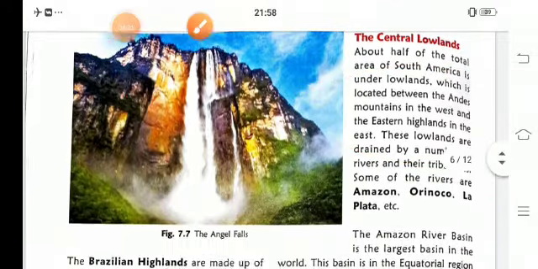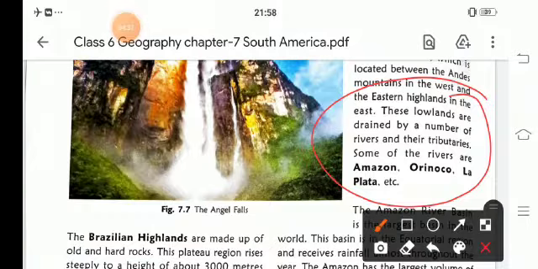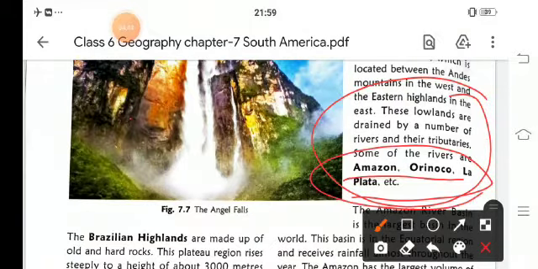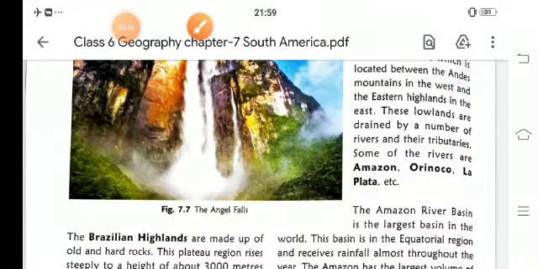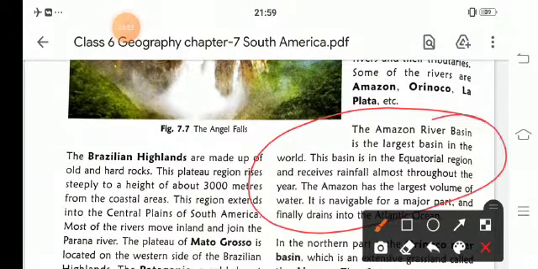That means a number of rivers are there along with their tributaries. Some of these rivers are the Amazon, Orinoco, and La Plata. Very important. The Amazon River basin is the largest basin in the world.